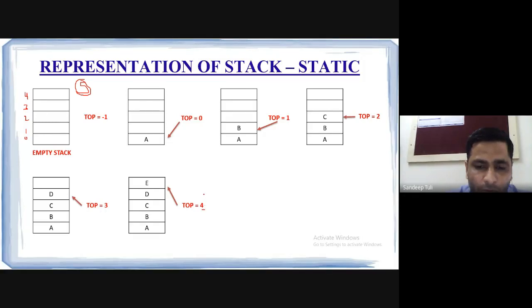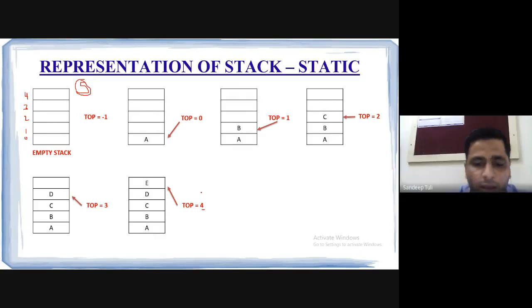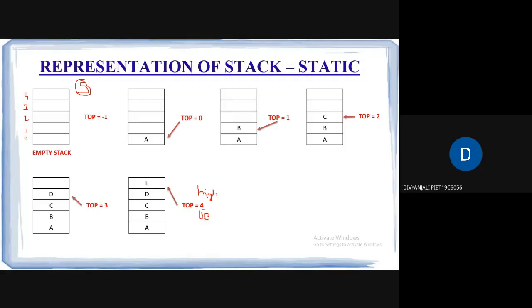In terms of an array, what is 4? The last element, the last index value. N minus 1. Very good. N minus 1 is the last index value, or high. Yesterday we were studying low and high in binary search. So it is the upper bound of your array. Yes or no? Yes, sir.